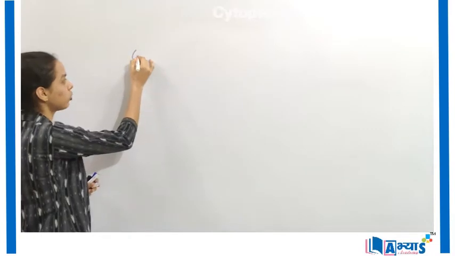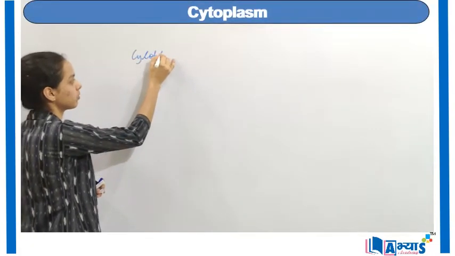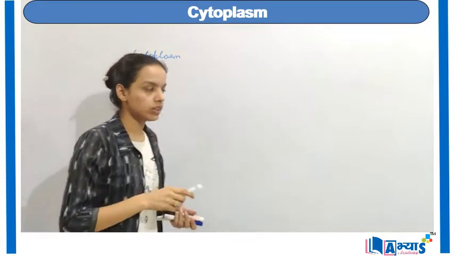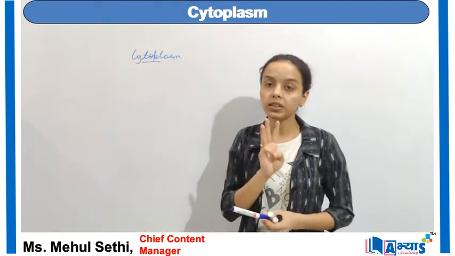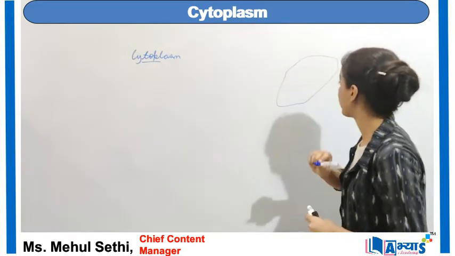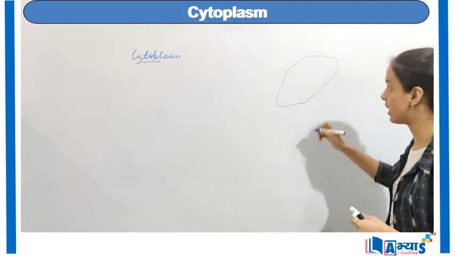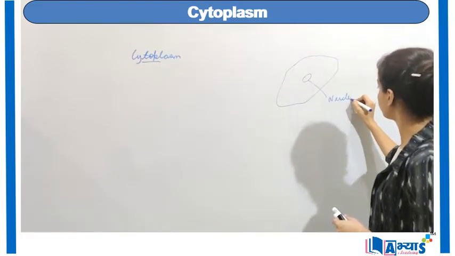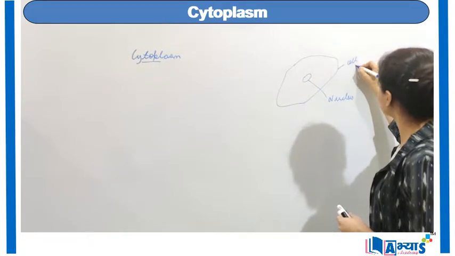Concept of cytoplasm. Basically, to understand this concept, we have discussed the cell structure. There are three main components for cell structure. It can be referred to like this. If it is a type of cell, it has a nucleus. This is the nucleus. This is known as the cell membrane.